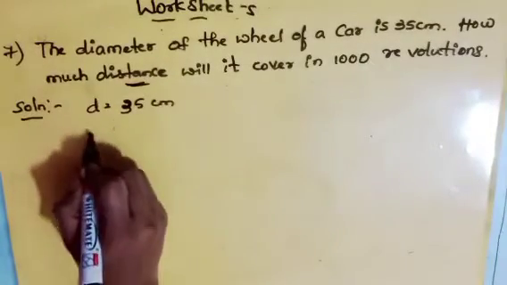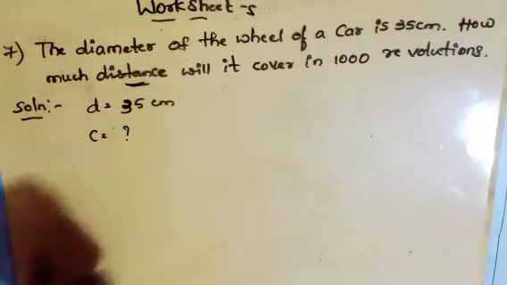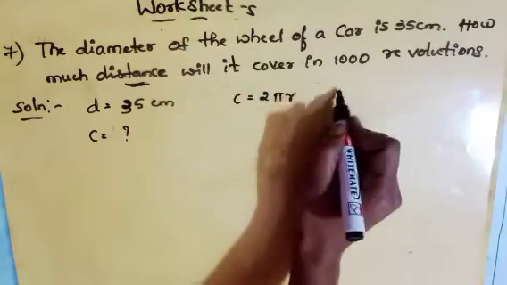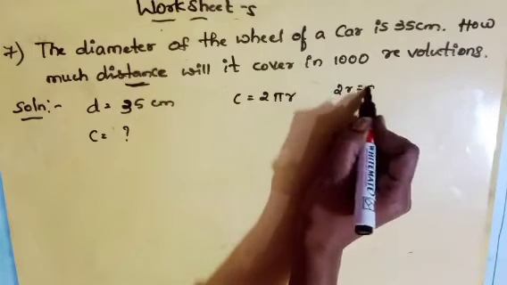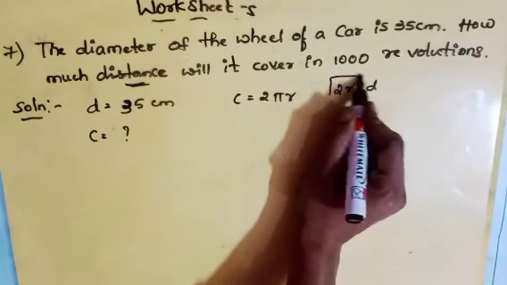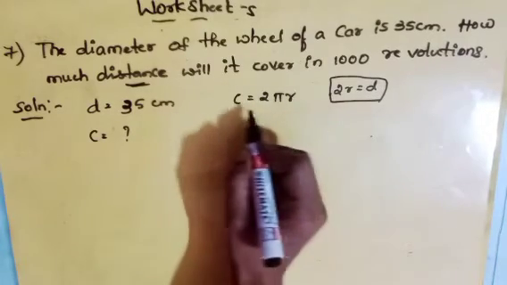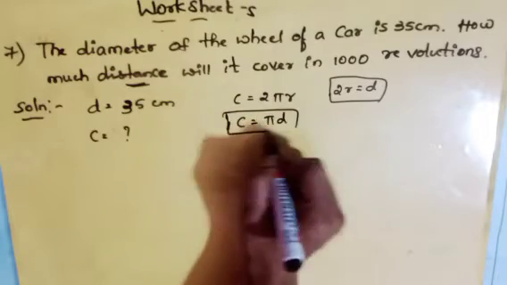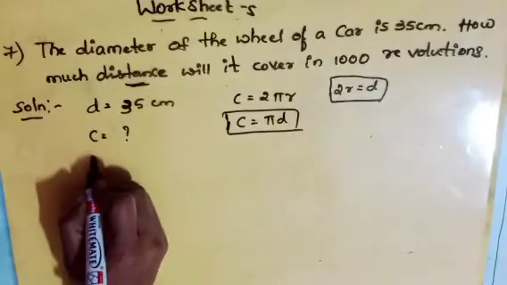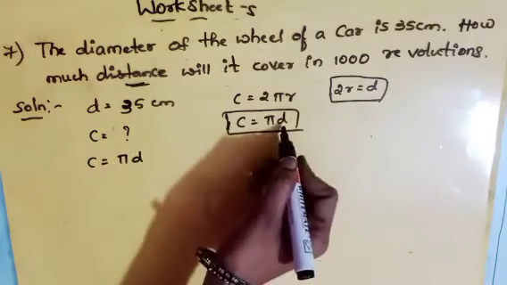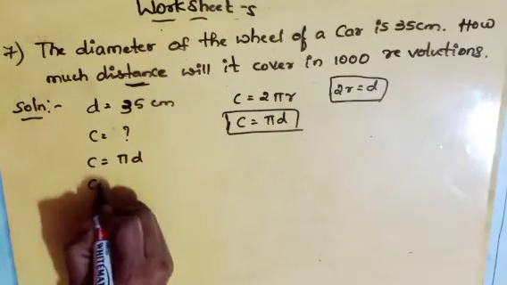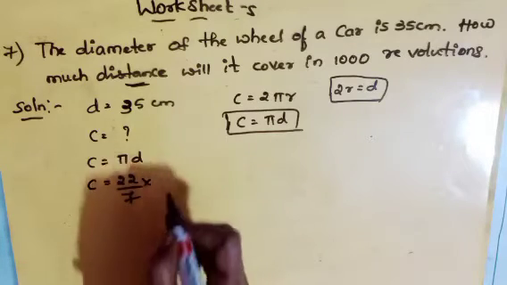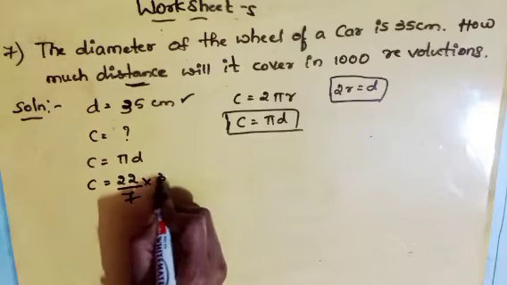How much distance will it cover in 1000 revolutions? Distance means we have to find the circumference of a circle. We know that circumference of a circle is 2 pi r. Already I said 2r equals to d. That means 2 times the radius equals to d. So let us take directly, C equals to pi d. When diameter is given, let us apply this formula. C equals to 22 by 7 into d, that is 35 centimeter.